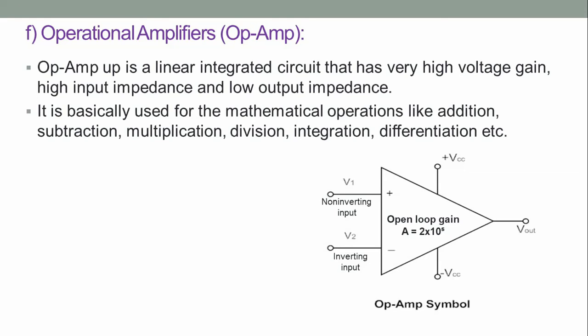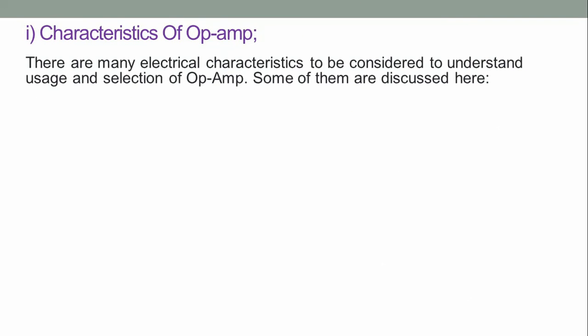The op-amp consists of two inputs: the non-inverting input with a positive sign, and the inverting input with a negative sign. We can label them as V1 and V2. The output is V0, and to operate this op-amp we require plus VCC and minus VCC supply voltages. The open loop gain of the op-amp is 2 lakh, or 2 into 10 to the power of 5. So first we'll discuss the characteristics of operational amplifiers.